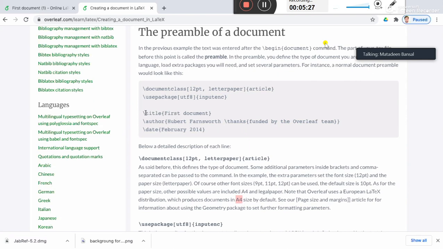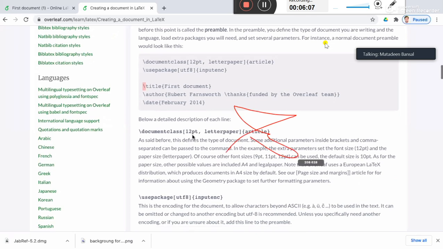Now, we need a title page for the document, so we need some information for the title page. For that we have the title, which we name First Document, and the author of the document or article. You name the author, right? Every LaTeX statement here begins with a backslash, so remember that. Then the date and so on. These will appear in your document. Got it?